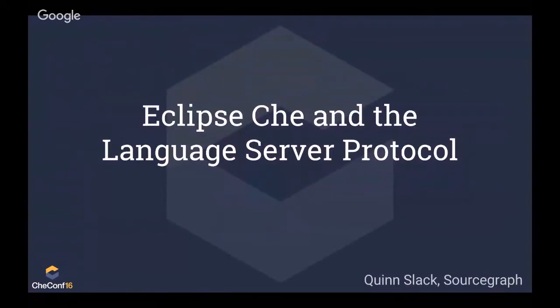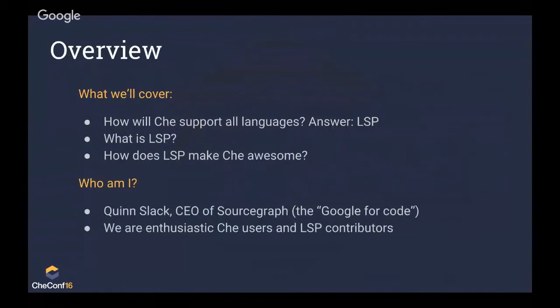So I'll be talking about the language server protocol, and specifically about what it's going to do for Che, why it's going to make Che more awesome. One really important thing with an editor, with a cloud workspace, is that it needs to support the language that your team uses. And the way that Che will support every language in the world is LSP. I'm going to talk about what LSP is. I'm going to talk about what it looks like if you want to build a new language server, or if you just want to use Che for one of the programming languages that your team uses. And I'll also talk about some other uses of language server protocol out in the wild other than Che.